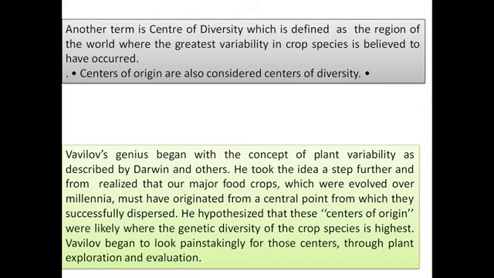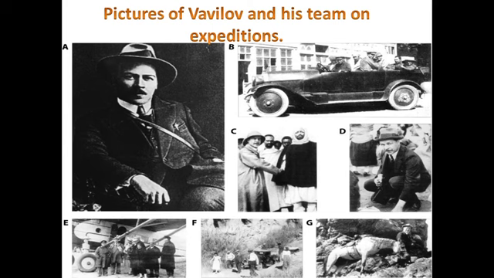Vavilov hypothesized that the centers of origin were likely where the genetic diversity of the crop species is highest. According to Vavilov, the center of origin of a particular crop species is likely the area where its genetic diversity is also highest. Vavilov began to look painstakingly for those centers through plant explorations and evaluation. Here you can see a picture of Vavilov and his team carrying out various expeditions across the globe to gather the information to frame the centers of origin.